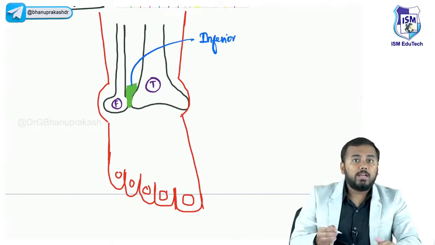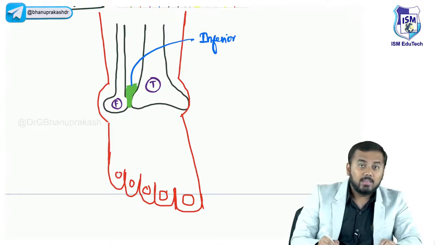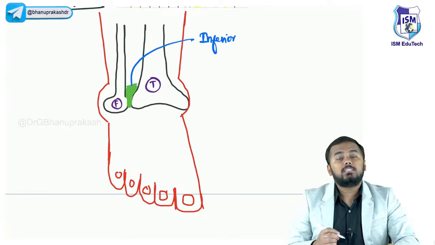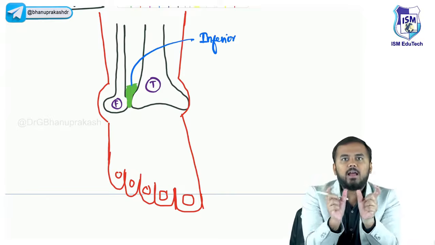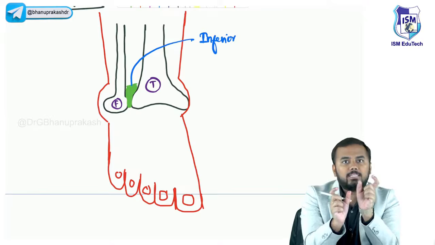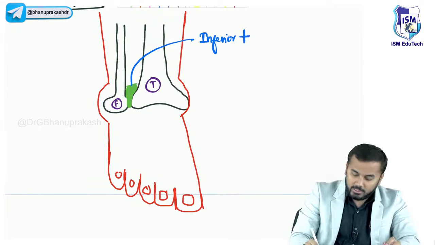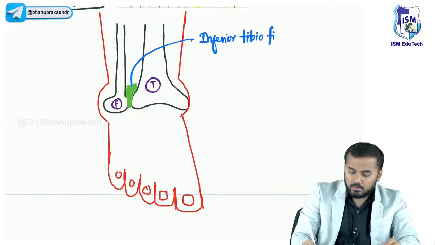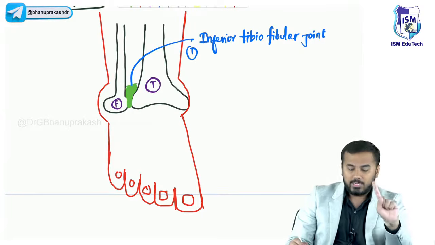Inferior, and where is the joint? Joint is between tibia and fibula. Okay, that is why this joint is also called, combine the two words, tibia and fibula. Then you call it tibiofibular joint. Okay, inferior tibiofibular joint. So one example of syndesmosis is the inferior tibiofibular joint.